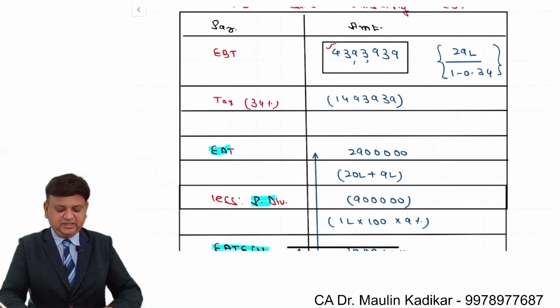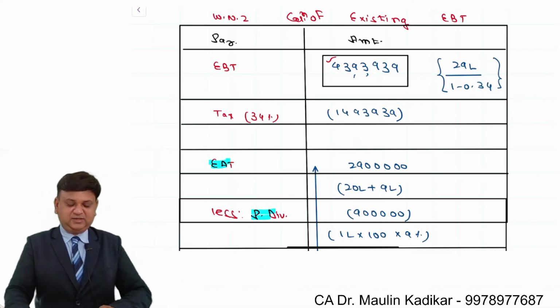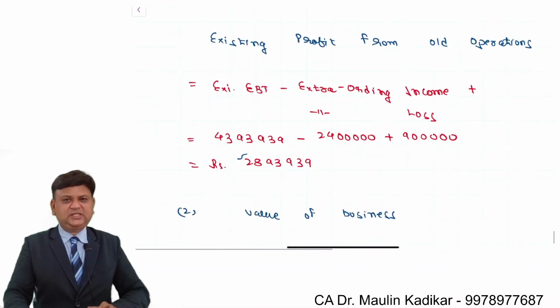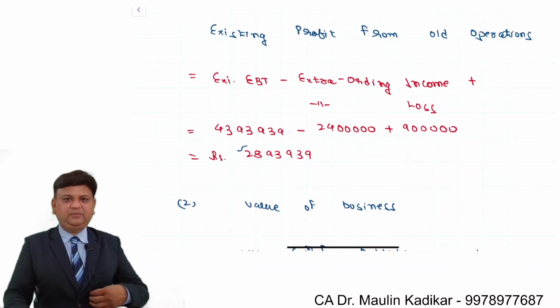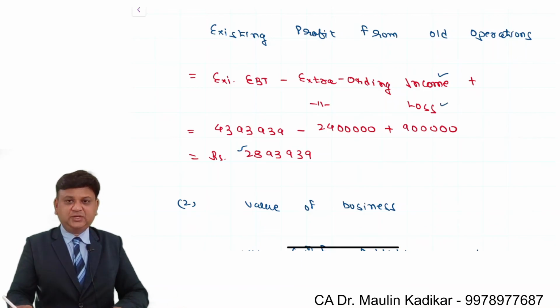This is what you are supposed to do. Income tax and then EBT. For EBT, it is earning after taxes divided by 1 minus tax rate. That is what you are supposed to do. Then existing profit from old operation is very simple. Existing EBT minus the extraordinary income which we are not going to receive in future plus extraordinary loss which we are not going to incur in future.